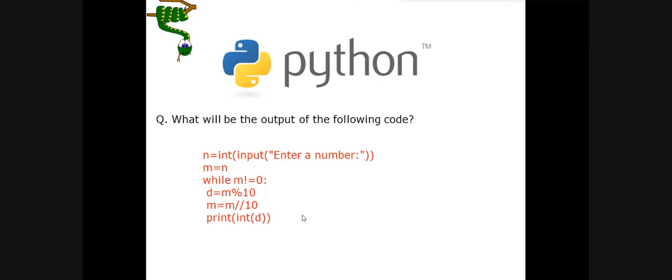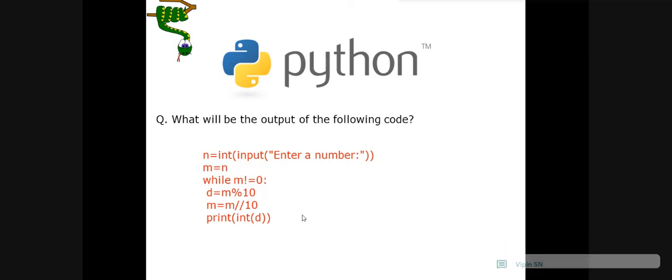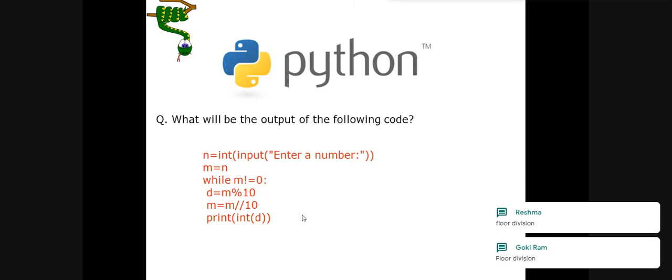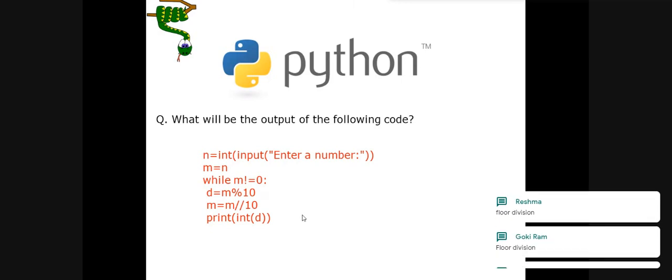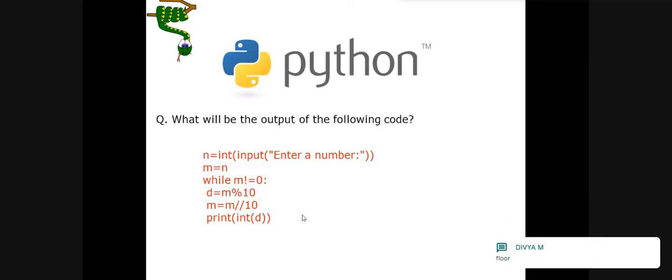So in the next step, we are doing the division operation. Here I'm using 2 forward slashes for dividing. Why 2? Taking the quotient. We are getting the quotient. Yes, this is the integer floor division operator. Using this operator gives us the integer value only.